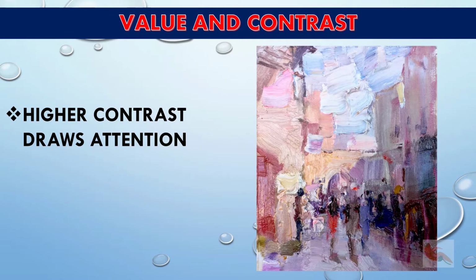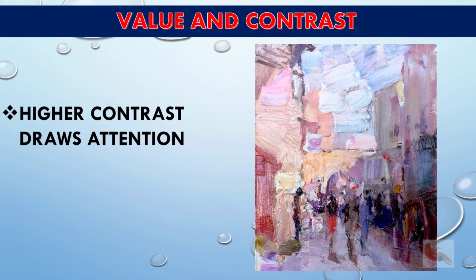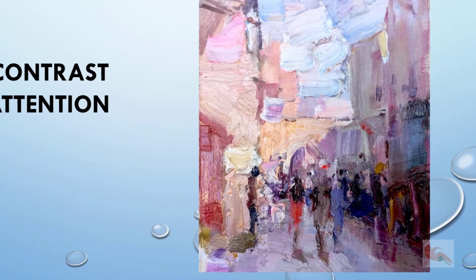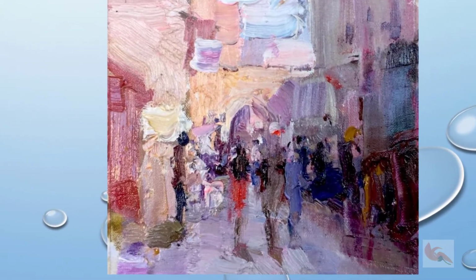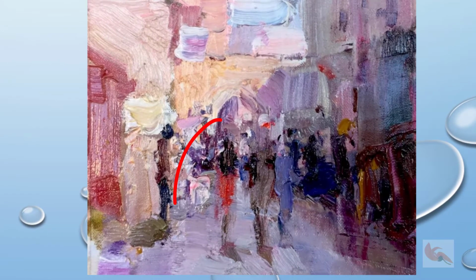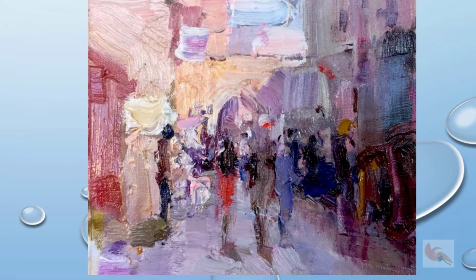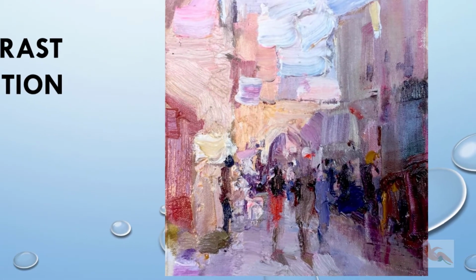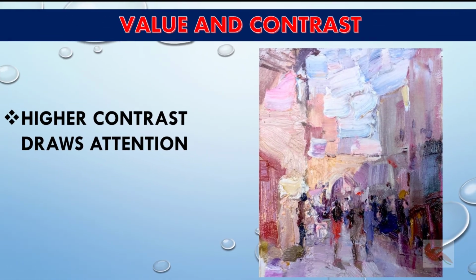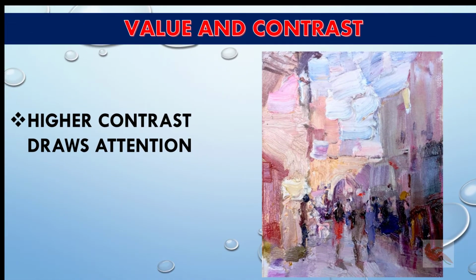Value and contrast. Values and the way that you use them make a huge impact on a painting. The higher the contrast between an object and its immediate surroundings, the more that object will stand out and the more your eye will be drawn to it. So by giving a high contrast, you can emphasize your focal point. It's a good rule of thumb to always have high contrast in your focal point. If you have other areas of high contrast outside the focal point, that's not necessarily a bad thing, but it does mean you will need to make use of additional elements, things that we are about to come on to, in order to emphasize the main point of interest even further.